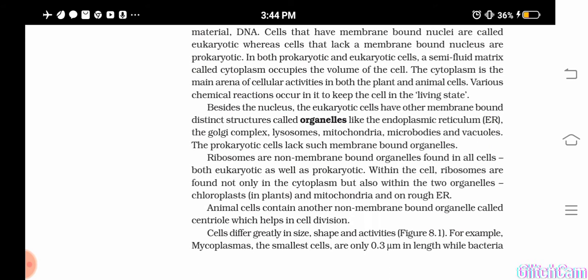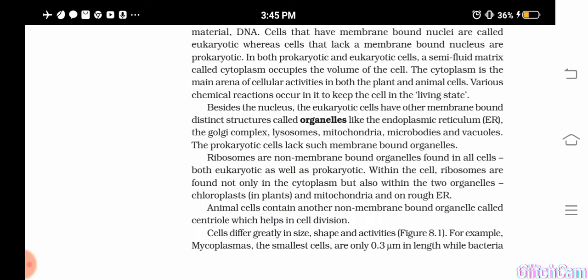Okay, and in prokaryotic cells, you can see one cell organelle, that is what? Ribosomes. Okay, they are found both in eukaryotic and prokaryotic cells. Okay, and not only in the cytoplasm, they are also found in certain organelles like what? Chloroplast and mitochondria, and on RER, rough endoplasmic reticulum. Okay, so within the cell, ribosomes are found where all?